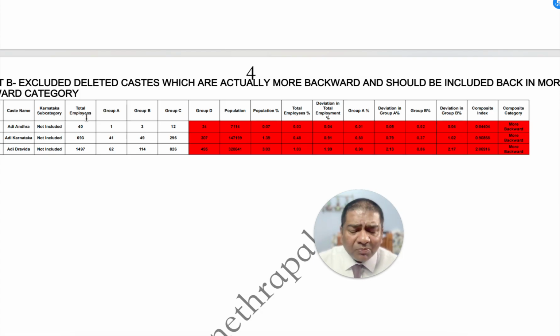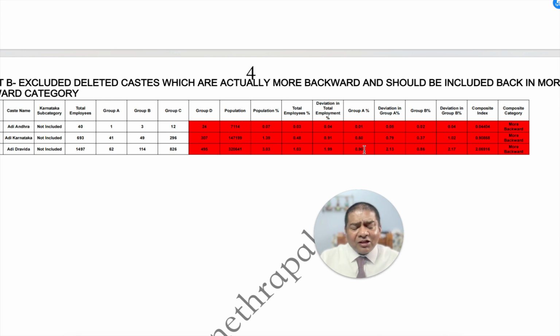So this is a very big problem, because when we compute the index, what we get is they are really backward. They are more backward. They have very little representation in Group A. You can see the Group A percentage representation of Adi Andhra is 0.01%, 0.60%, and Adi Dravida is 0.90%. So these fellows are not the threat. They have to understand that these groups are not a threat for anyone. Actually, these groups are the most depressed groups, and rightly, they have to be categorized as more backward.